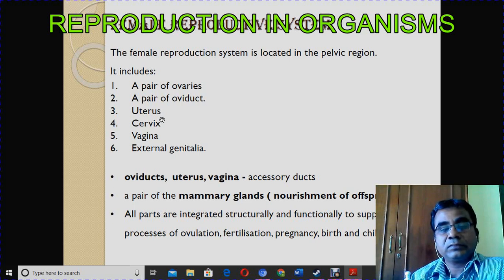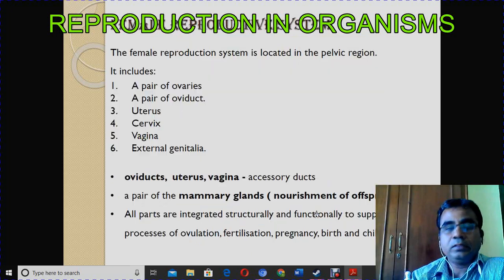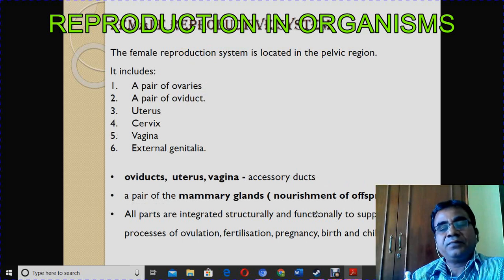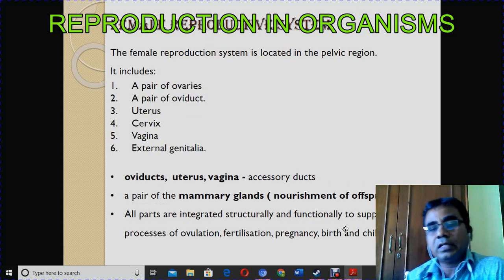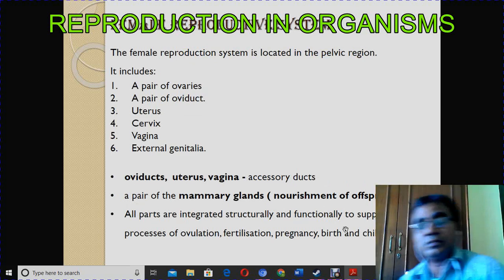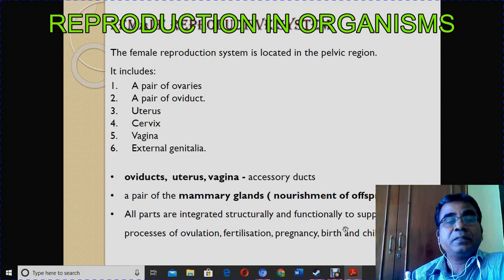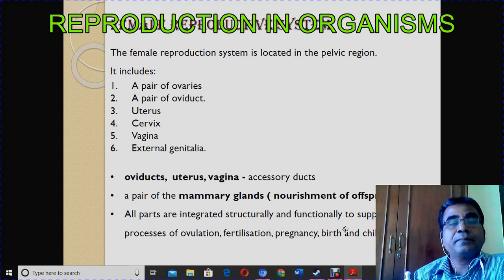the young ones. All these parts are integrated structurally and functionally to support ovulation, fertilization, pregnancy, birth, and child care. Not only ovulation, but after that fertilization, pregnancy, childbirth, and child care, all these processes must be carried out by these organs. Ovaries, oviducts, uterus, cervix, vagina, external genitalia are all involved in these processes.